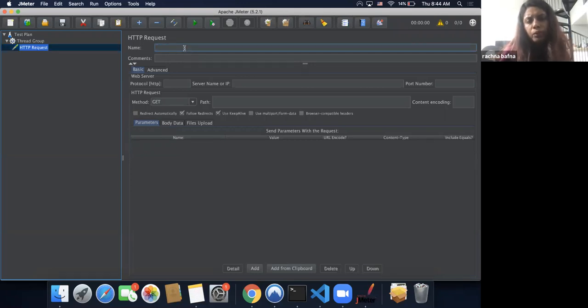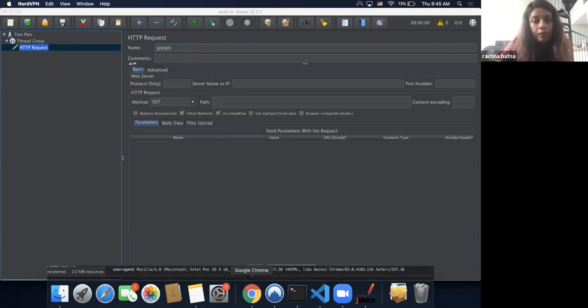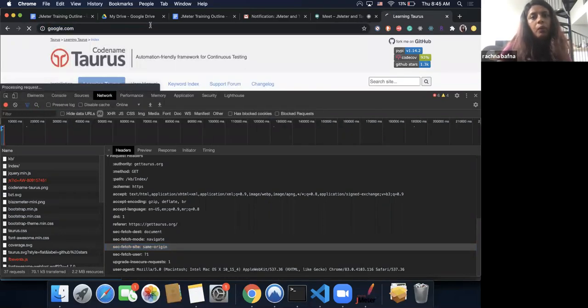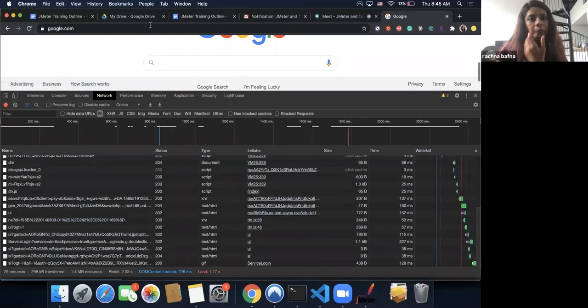So the first is our request name. I'm just going to give a very simple example of google.com today. From next classes onwards, we'll be deep diving into some other APIs, but to keep it as simple as possible, we'll just start with google.com. I hope they don't block me. So if I'm trying to script google.com, what should my approach be?